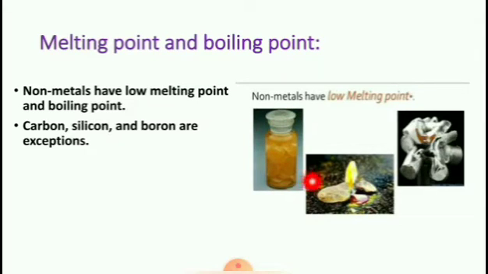Non-metals have low melting point and boiling point. Carbon, silicon and boron are exceptions. These are also non-metals, but they have high melting point and boiling point.